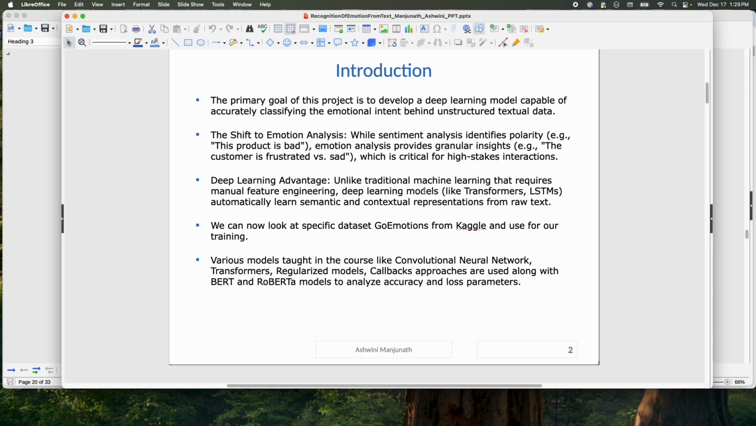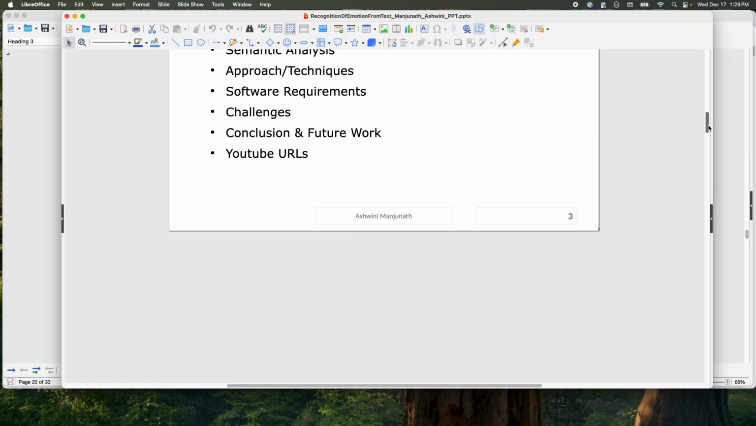representations from raw data. We can now look into the dataset that I have chosen, which is GoEmotions from Kaggle. I've used that for my training.